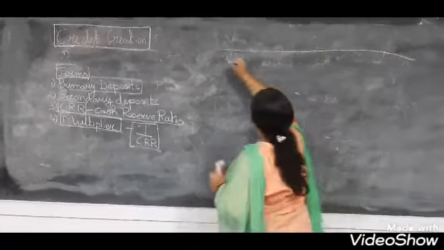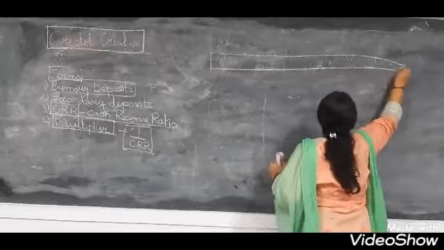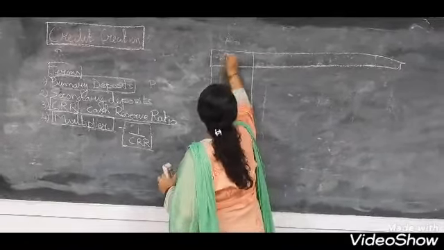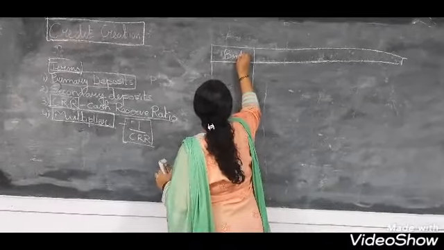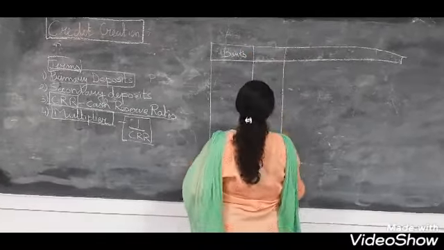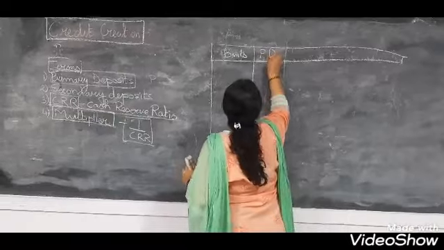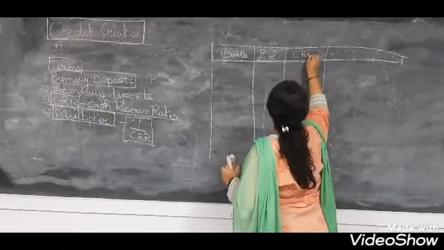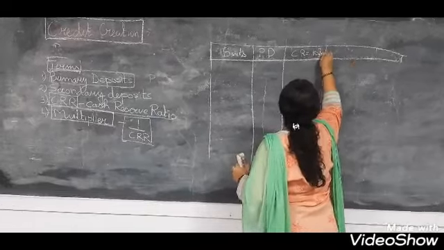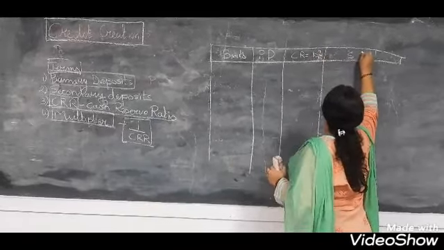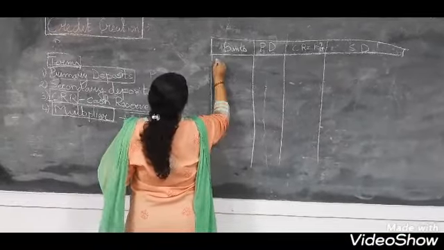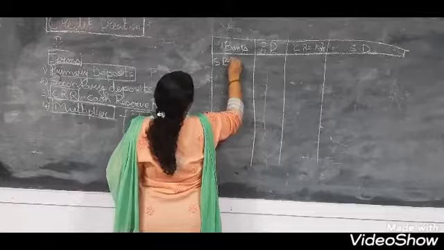Alright, so for this we will see examples of banks, then primary deposit, then cash reserve, which we take as 10%, and then the secondary deposit. Now first we will take the example of SBI.